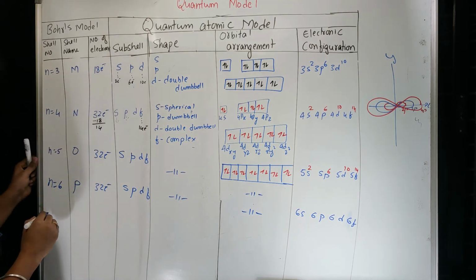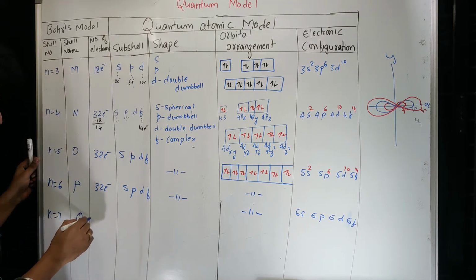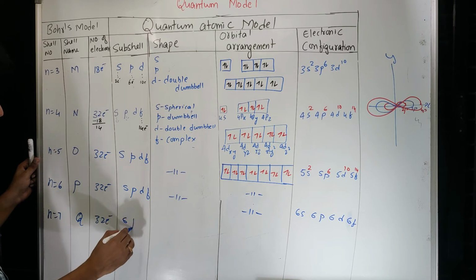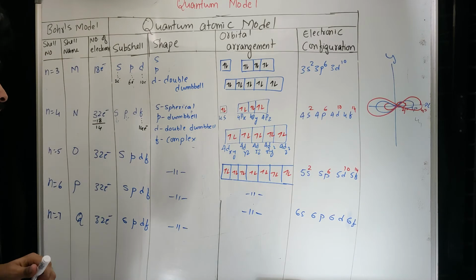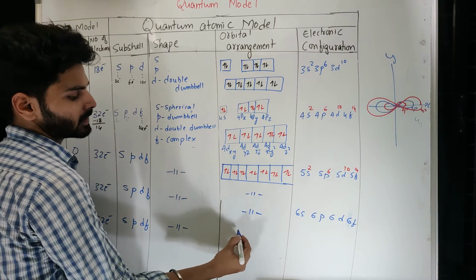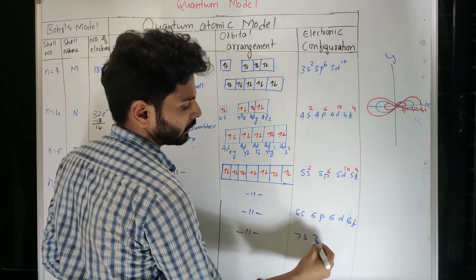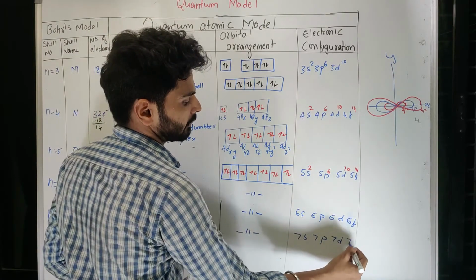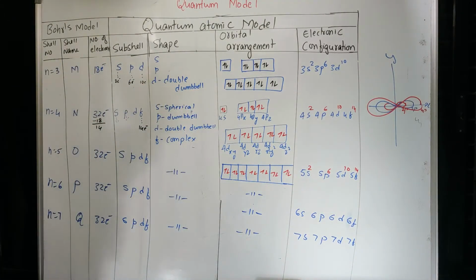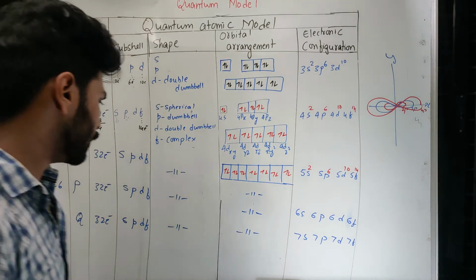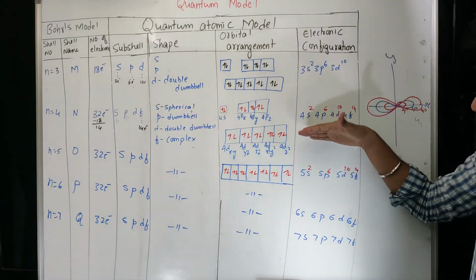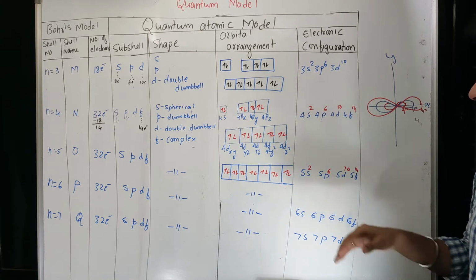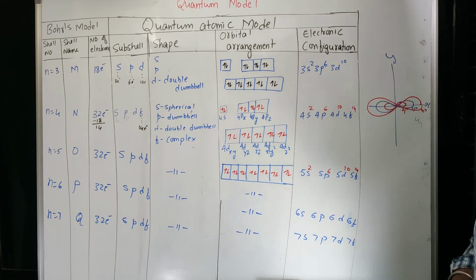So let's go till n equal to 7. So this is Q, 32 electrons maximum. So they can be distributed in S, P, D, F. Since we are not going to change their shapes, they will remain same, even arrangement will remain same, but this will become 7s, 7p, 7d and 7f. So this is how that electronic configuration will change. Now one thing you have to remember here, that as you increase the shell number, the orbitals and subshells will remain same, only their length will change as per this.